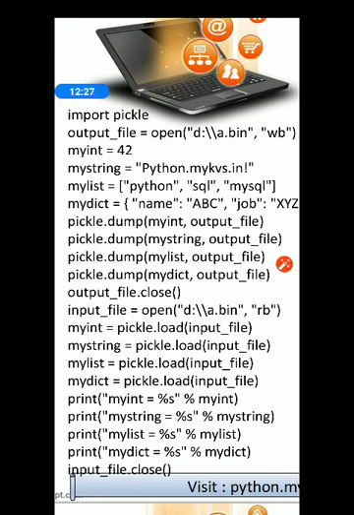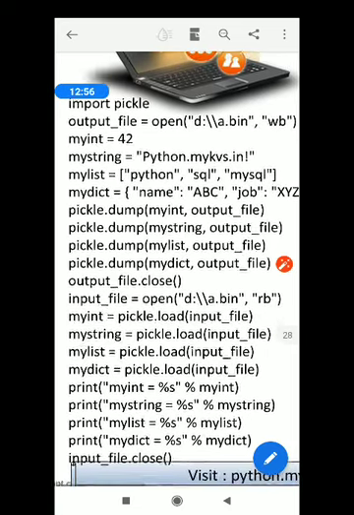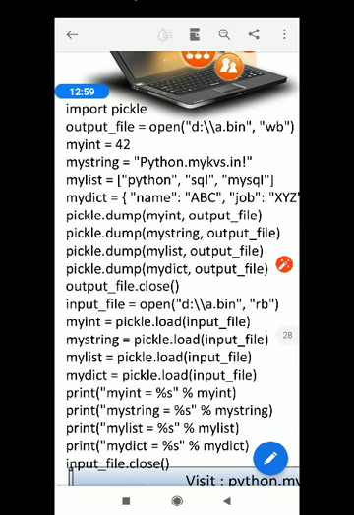This is the fundamental operation you have to do. I want you to open the editor and create your own binary file program, writing the data into the file and then reading it back. You must at least know this fundamental thing: how to write into a file and how to read the data from it.